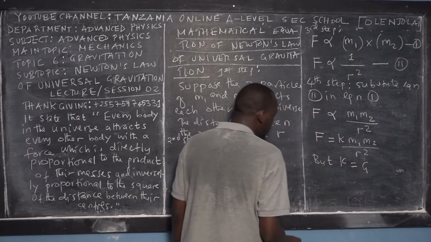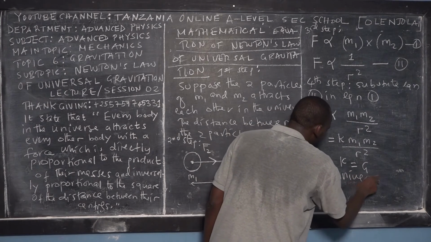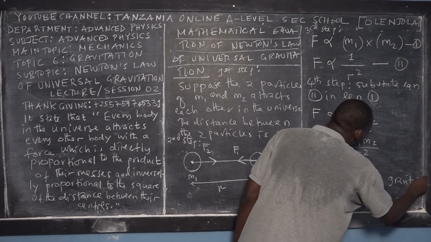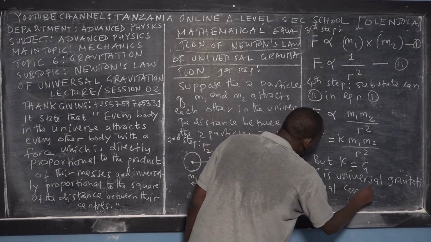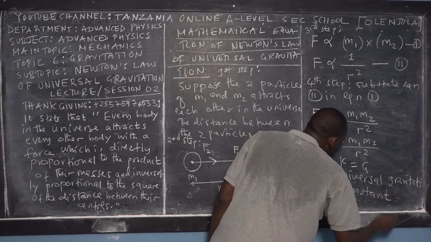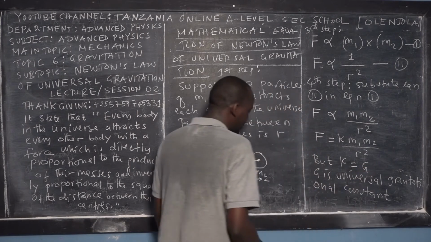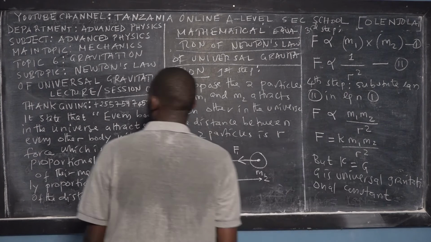K is equal to G. And what is the meaning of G? G is called the universal gravitational constant, which has been found and proved everywhere by Sir Isaac Newton.